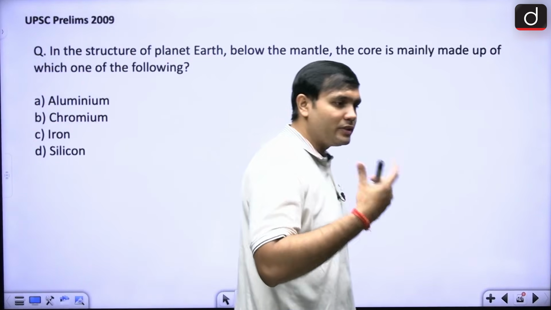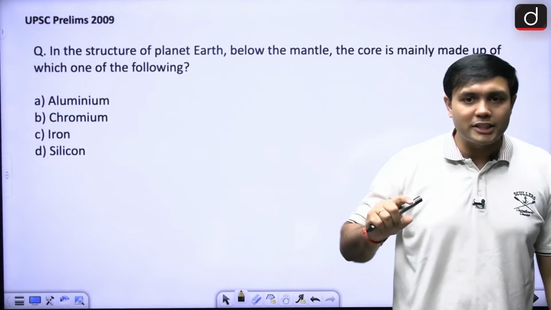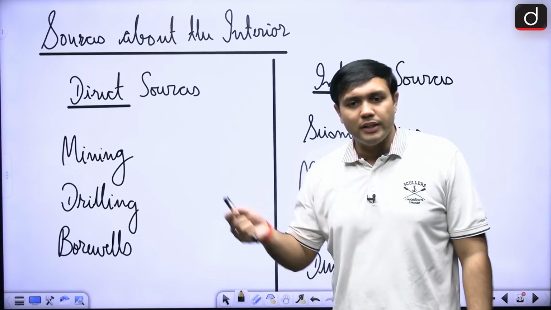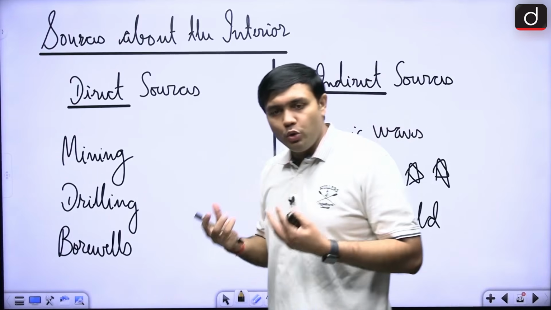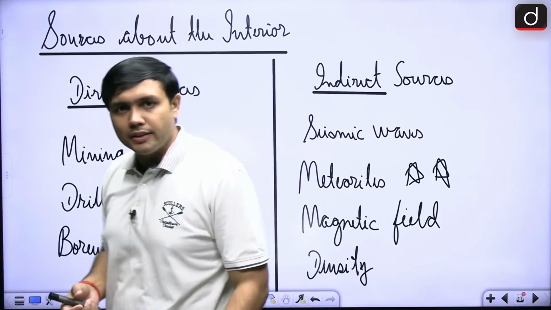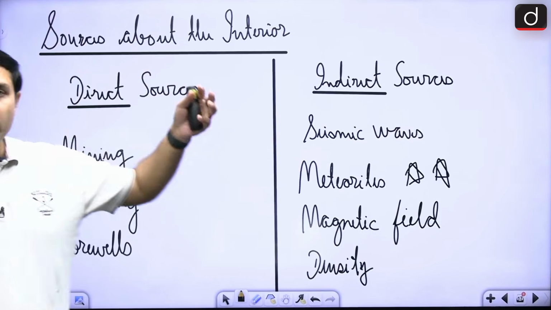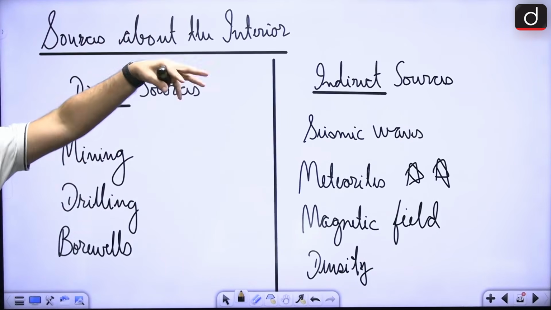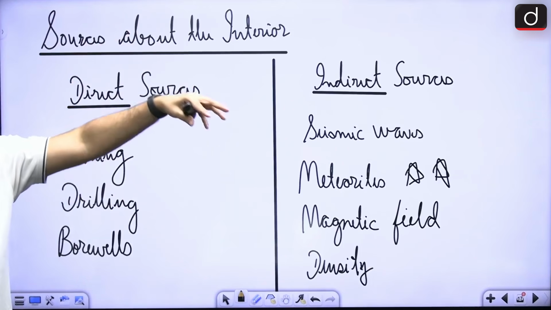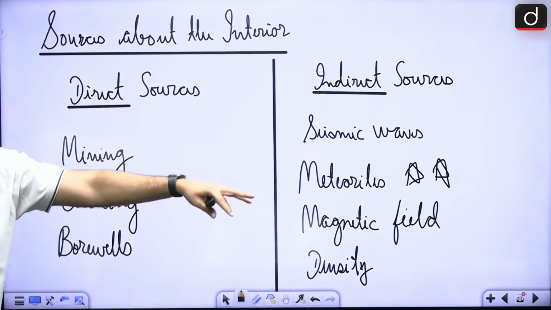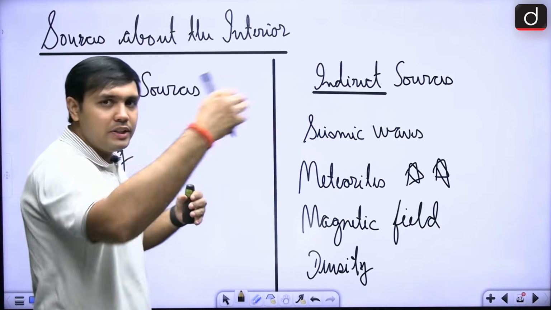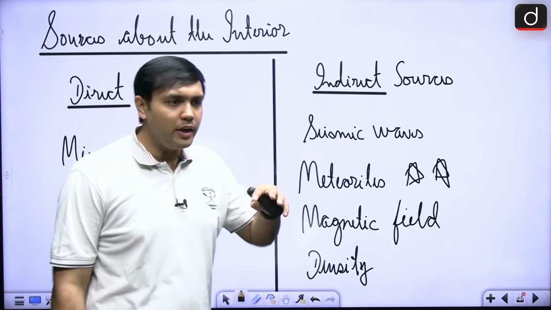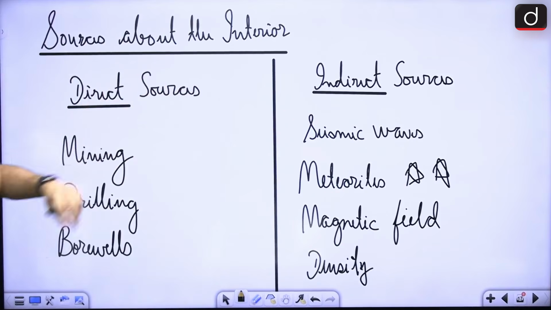Now, if there is a question from this particular section, you can expect questions from, say, for example, the sources of the interior. How do we come to know about these particular areas, right? How do we come to know that this crust is having such and such aspects, and a mantle is having such and such aspect, and core is having such and such aspect, right? How do we know that there are divisions within these particular layers also, right? So there are direct and indirect sources. Direct sources are mining, drilling, and borewells.